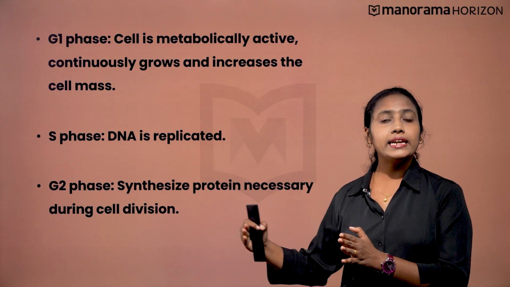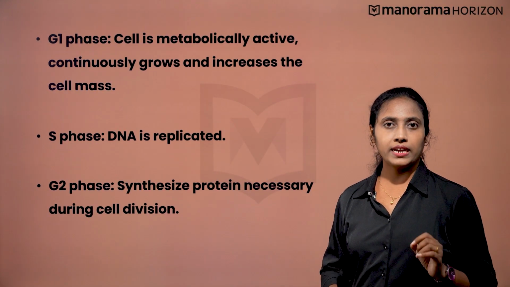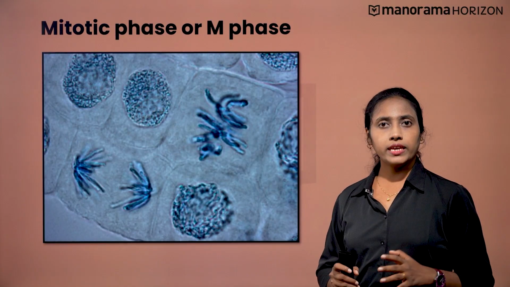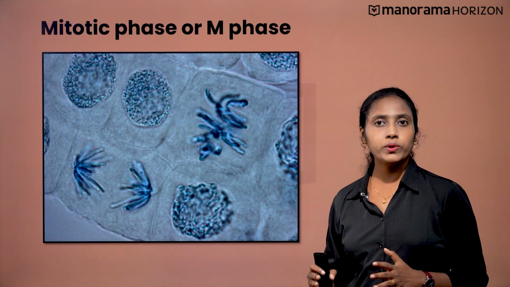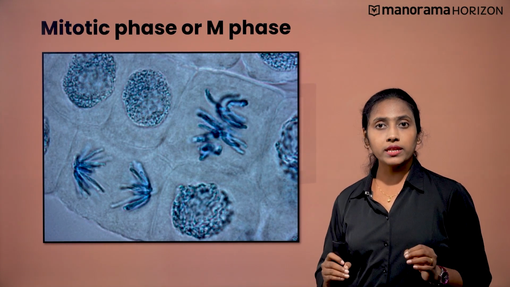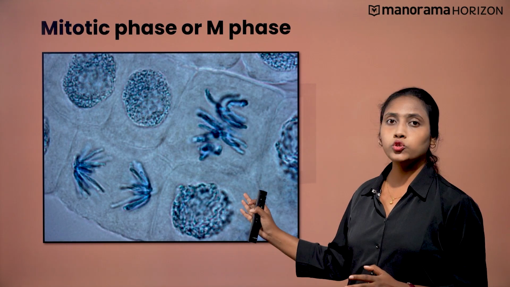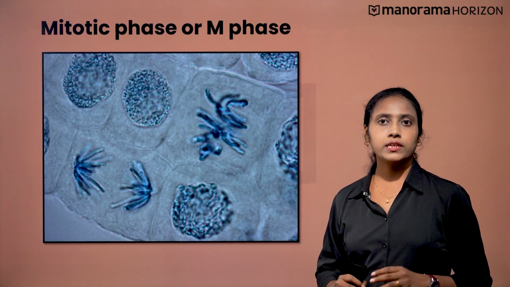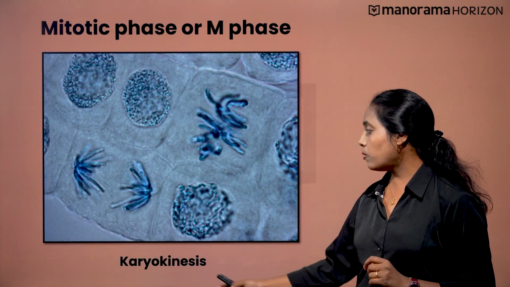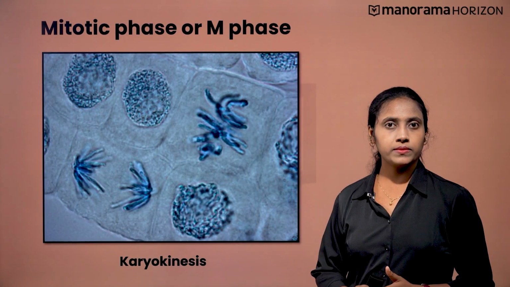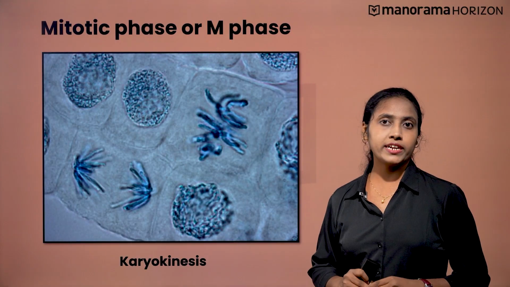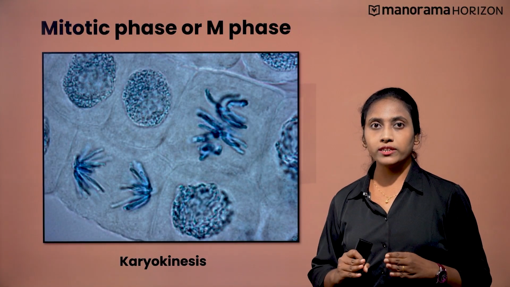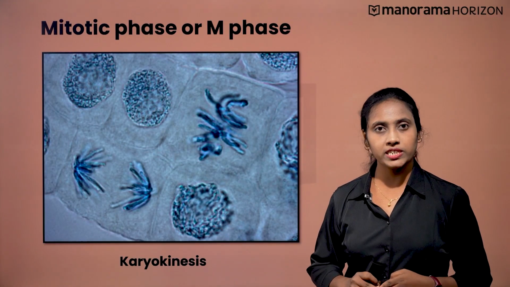Now, the cell enters into the dividing phase, that is the mitotic phase or M phase. In this phase, the division of the nucleus takes place. A mother nucleus gets divided into two daughter nuclei containing equal number of chromosomes. The division of the nucleus is known as karyokinesis. This phase is again subdivided into 4 different phases. The details of the different phases of the mitotic phase will be discussed in our next session.